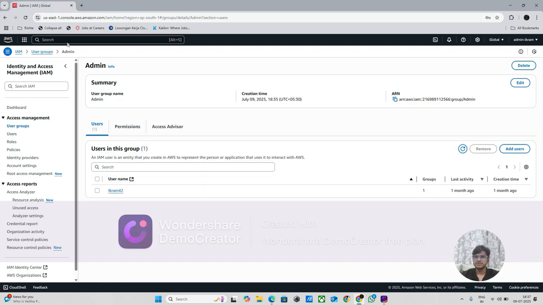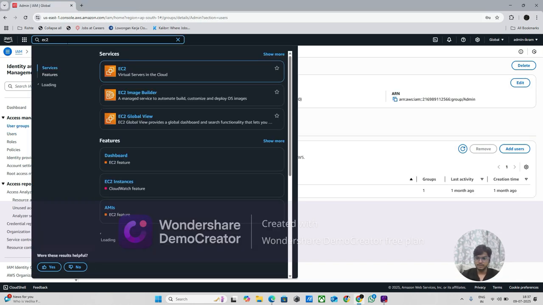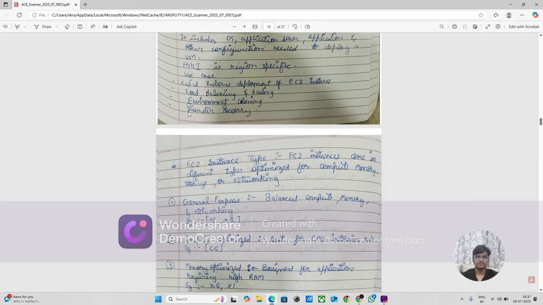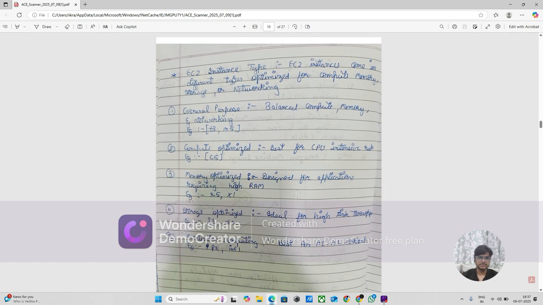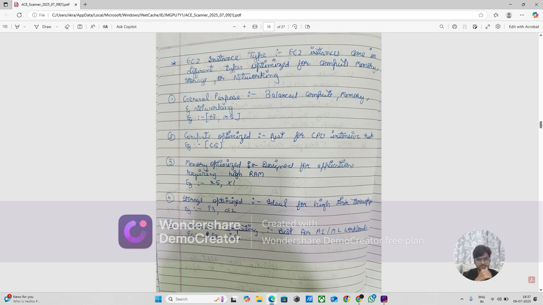Okay, so I'm going to EC2. In that time we can go to our notes. Now this I have explained to you. And there are EC2 instance types. EC2 instances come in different types, optimized for compute, memory, storage, and networking. Based on your application and your requirement, there are five types of EC2 instance: general purpose, compute, memory, storage, and networking. Like general purpose, if you want to use.